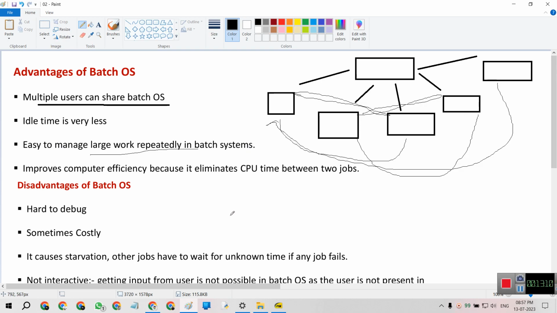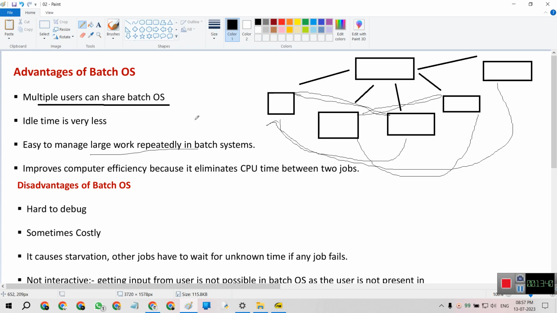It improves computer efficiency because it eliminates CPU time between two jobs. For example, this is the CPU, and this is user 1, user 2, user 3. User 1 has a similar job, user 2 also has a similar job, and user 3 also has a similar job. If user 1 wants to process the task in 5 minutes, then user 2 takes another 5 minutes, and user 3 takes another 5 minutes, so the total is 15 minutes.